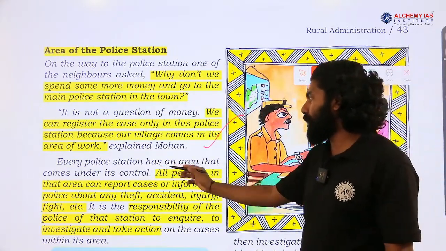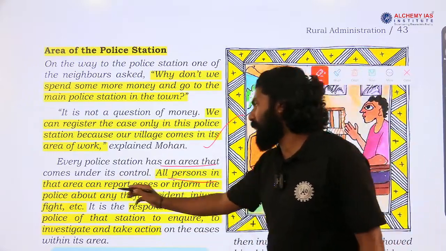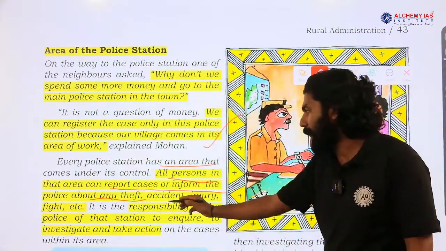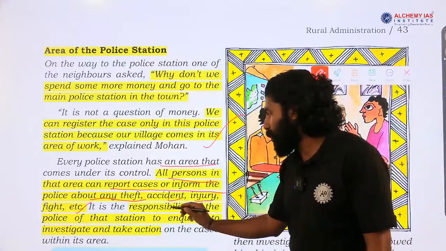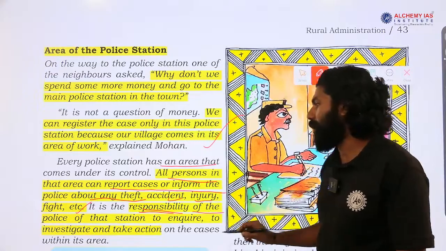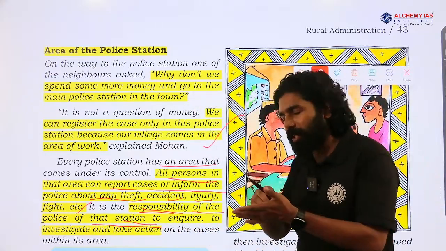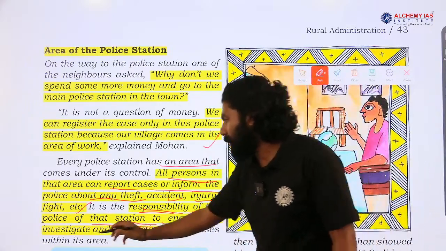And every police station you can see here has an area that comes under its control. All persons in that area can report cases or inform the police station about any theft, maybe accident, injury, fight or conflict, etc. Then the police station located in that area has the responsibility to investigate the case, after registering an FIR, they will go for inquiries, visit the place and conduct investigation.